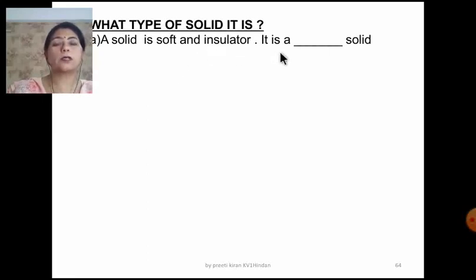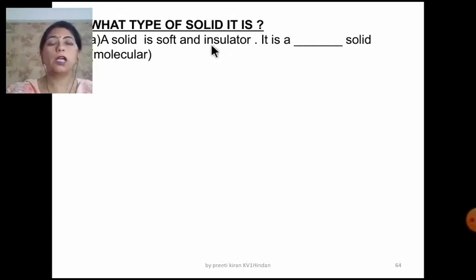A solid is soft and insulator. It is a molecular solid. Now just pay attention. They have said it is insulator. You know that the covalent solids are also insulator. But covalent solids are hard. If they use this term insulator, but with this if they say it's soft, the answer will be molecular. But if they say it's hard or very hard, then your answer will be covalent solid.